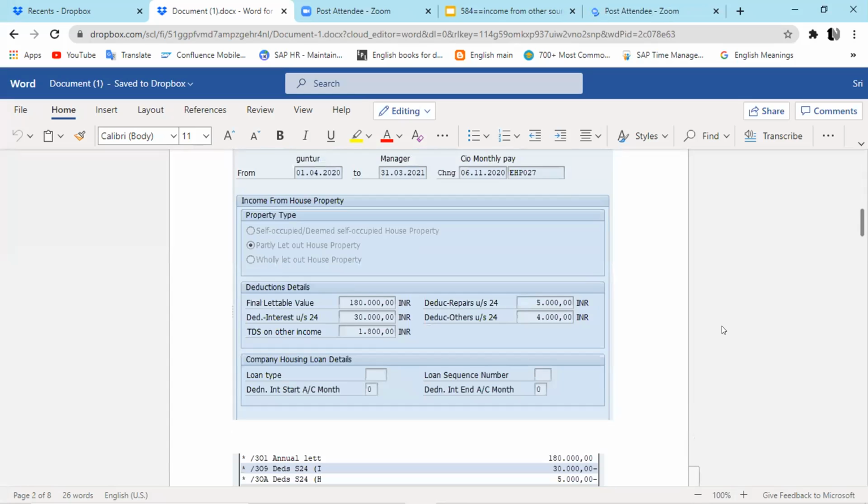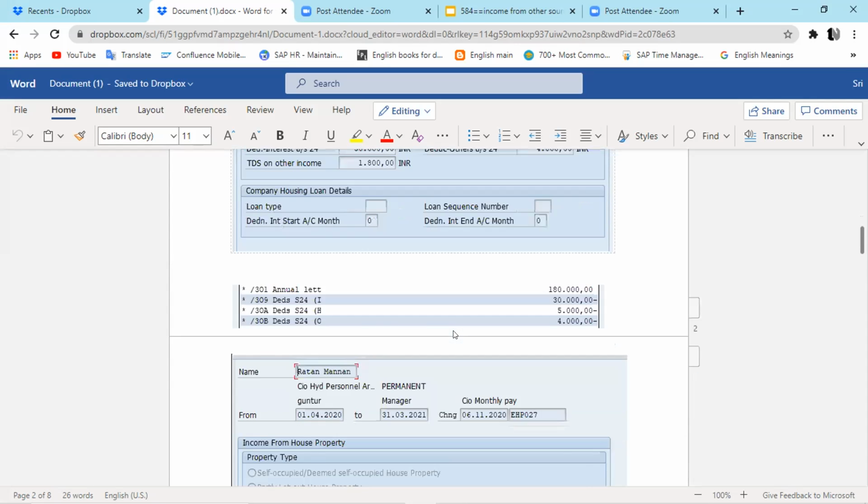And the second one is the partly let out house property. Here you have entered the final lettable value 1,80,000 and you are getting that in the annual lettable value /301. Similarly the 30,000 which we saw previously. The 5,000 is coming from deduction repair under section 24, which is perfectly fine. Scroll a bit down. Any other wage types? Where is the 4,000? Yes, 4,000 also I can see.